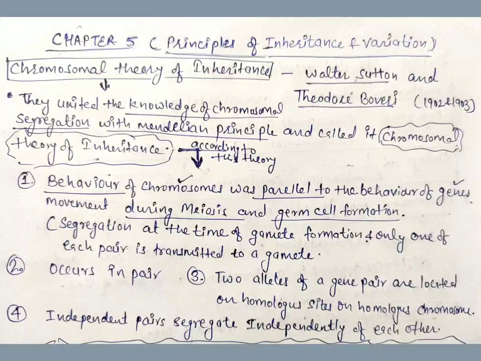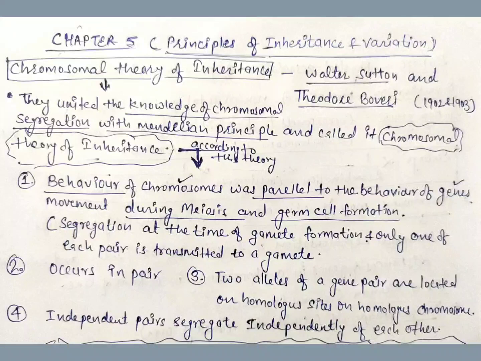Because of that, Walter Sutton and Theodore Boveri in 1902 and 1903 could unite the knowledge of chromosomal segregation during meiosis with the Mendelian principle and called it the chromosomal theory of inheritance. According to this theory, number 1, the behavior of the chromosome was parallel to the behavior of the genes during gamete formation. It means the segregation of the chromosome was parallel to the segregation of genes, and only one of each pair, whether we talk about chromosome or genes, was transmitted to a gamete.